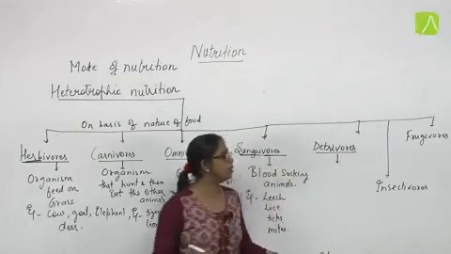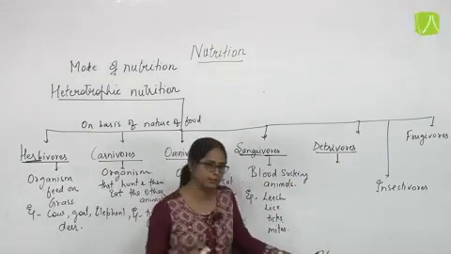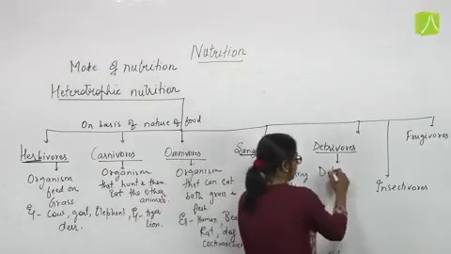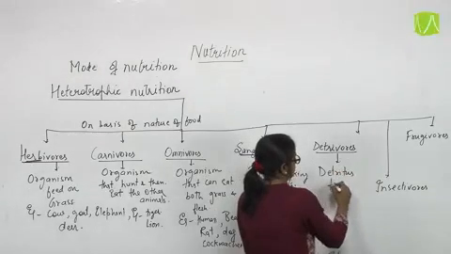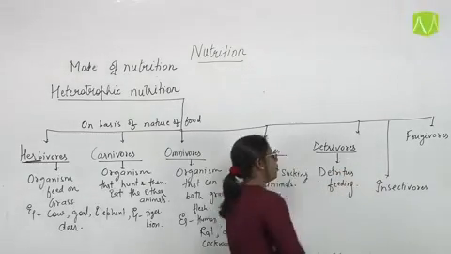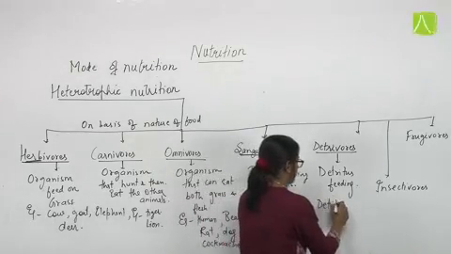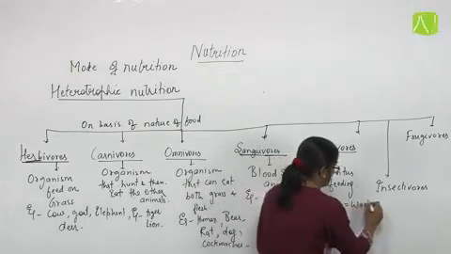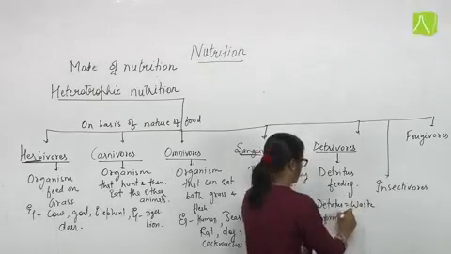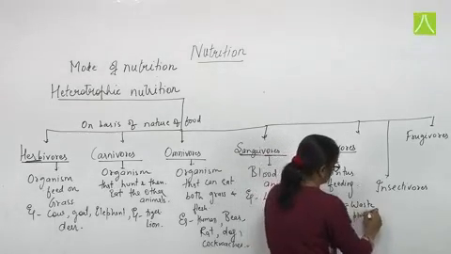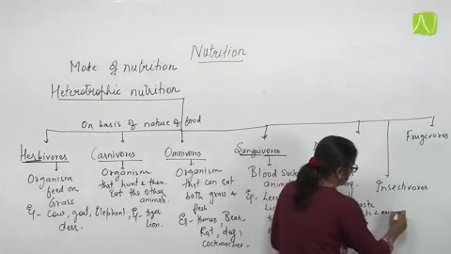Detritivorous. Detritivorous include the animals who feed on detritus. Now what is detritus? Detritus is actually the waste form of plants and animals.